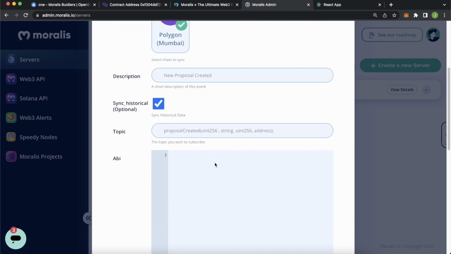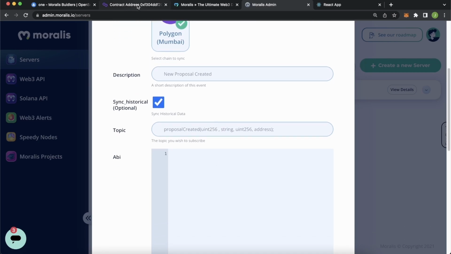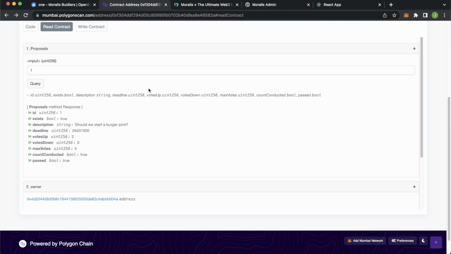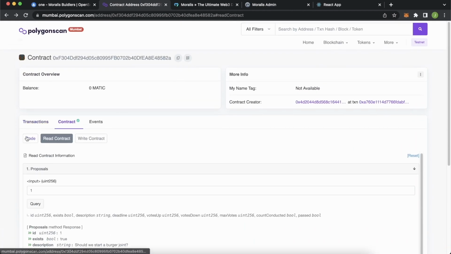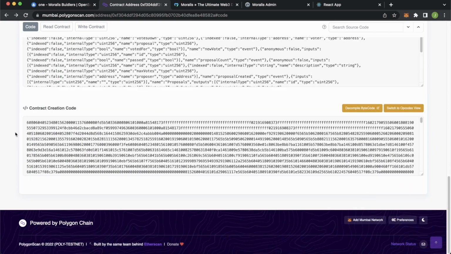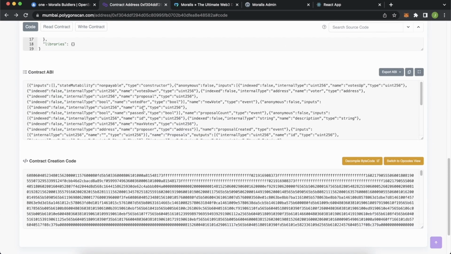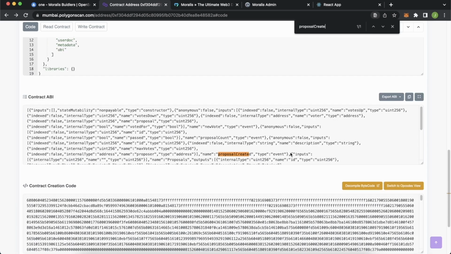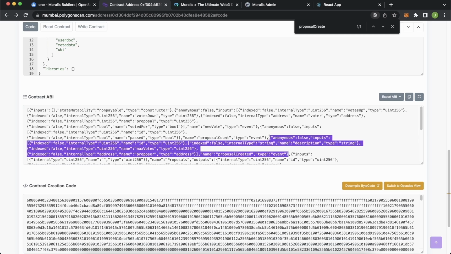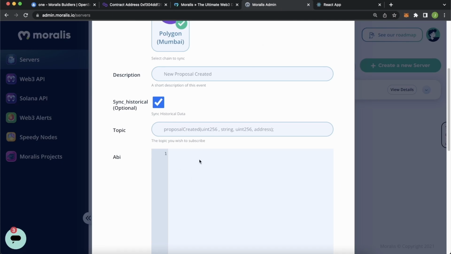Then for the ABI, because luckily we have verified our smart contract and it's here on Polygon scan, we can go to the code over here and scroll to the bottom where you have the contract's application binary interface. And now we can search for proposal created event and then copy out this event section from over here. So it'll be this object. Go back to your Moralis admin dashboard and paste it into the ABI section over here. Also here, the semicolon, we can remove that.